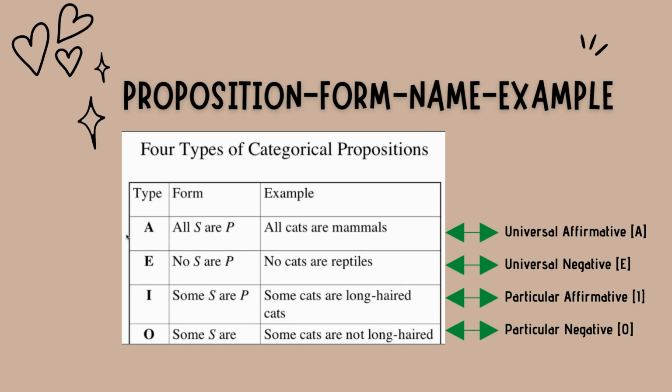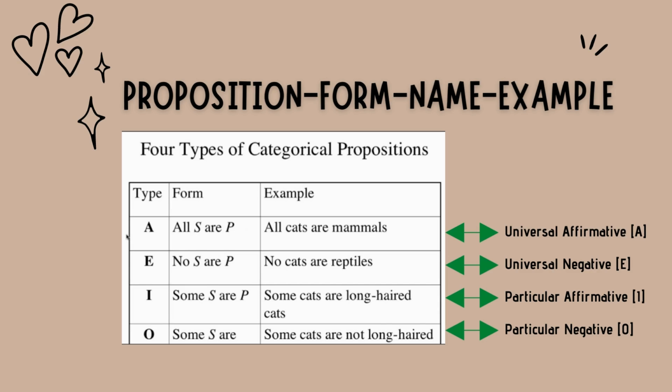Now let's take a look at particular negative. It has the form Some S are not P. If we analyze the example, some cats are not long haired, we have some is there, subject cats is there, are not is there, and predicate long haired is there. So it is particular negative.